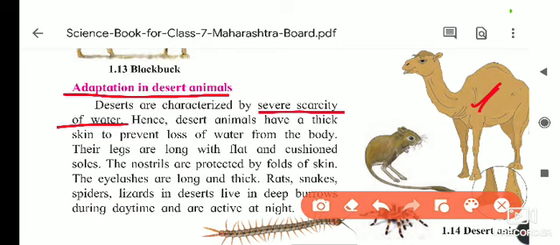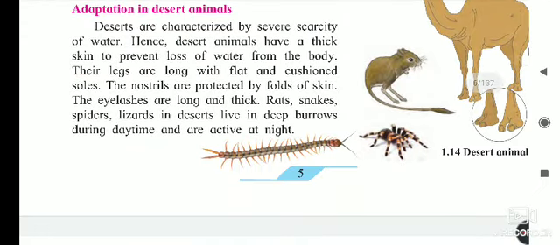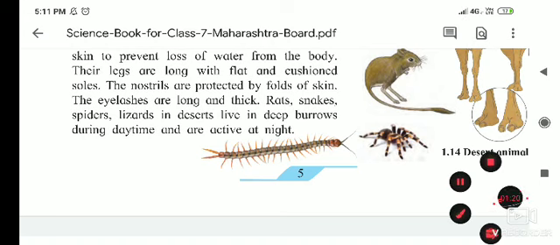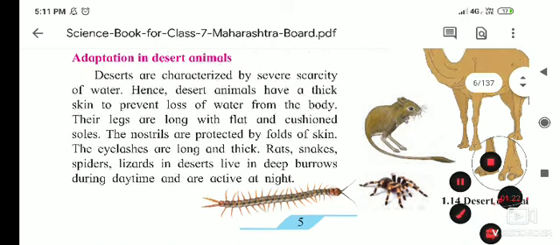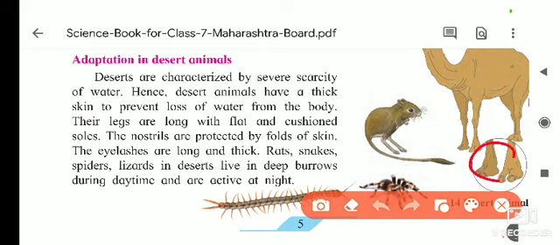Loss of water is prevented. Their legs are long. If you see the animal, the legs are long, with flat and cushioned soles. If you see the camel's feet here, they are flat and cushioned, meaning they are soft, and due to this structure of the paws they can walk properly in the sand.